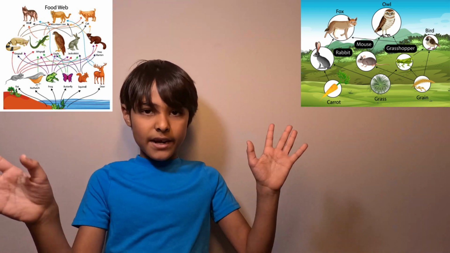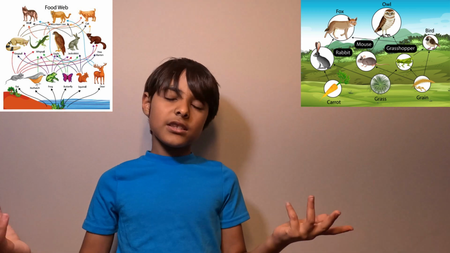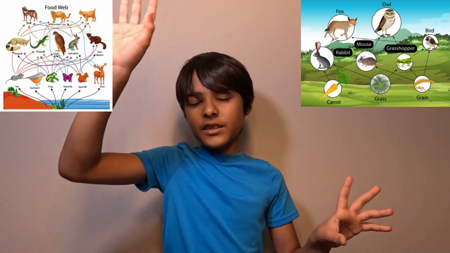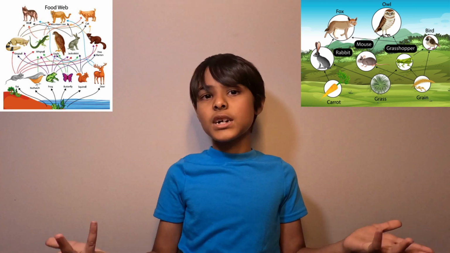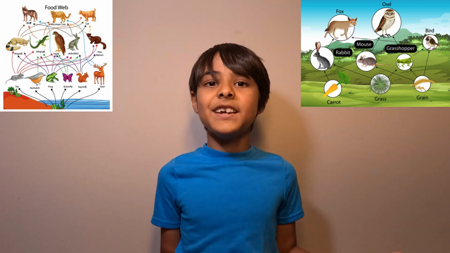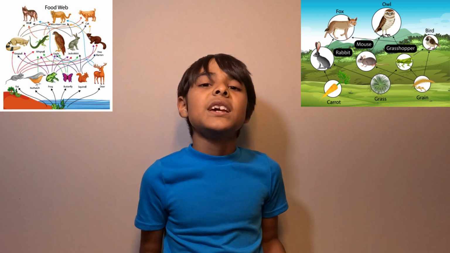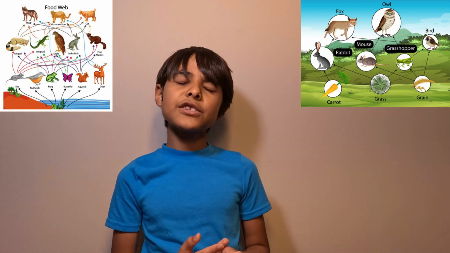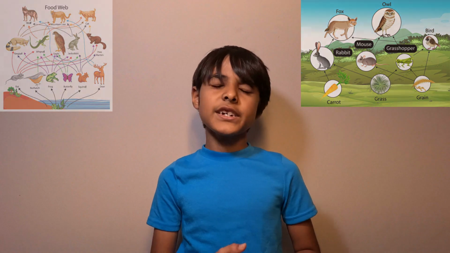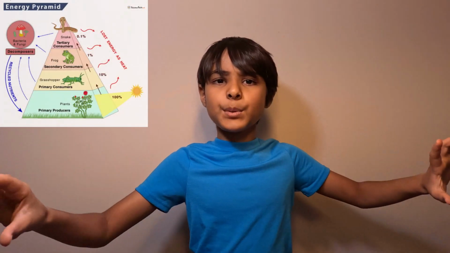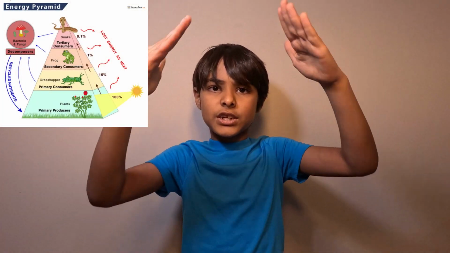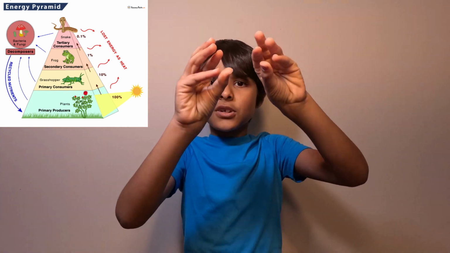Sometimes it's just scattered. Like sometimes the producers will be in the top. I don't know why, so it's just scattered. It's a web, okay? It's hard to organize the web. Well, anyways, there's also something called a food triangle, which is with all different types of producers on the bottom, and then it's like a triangle shape, and it just keeps on going.